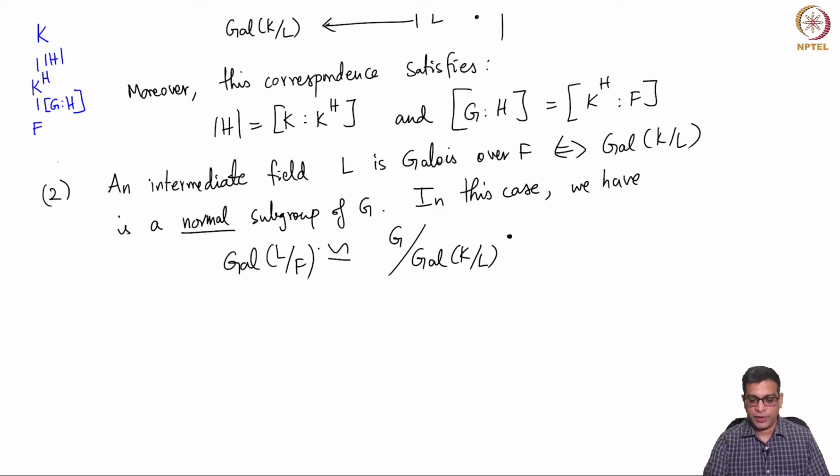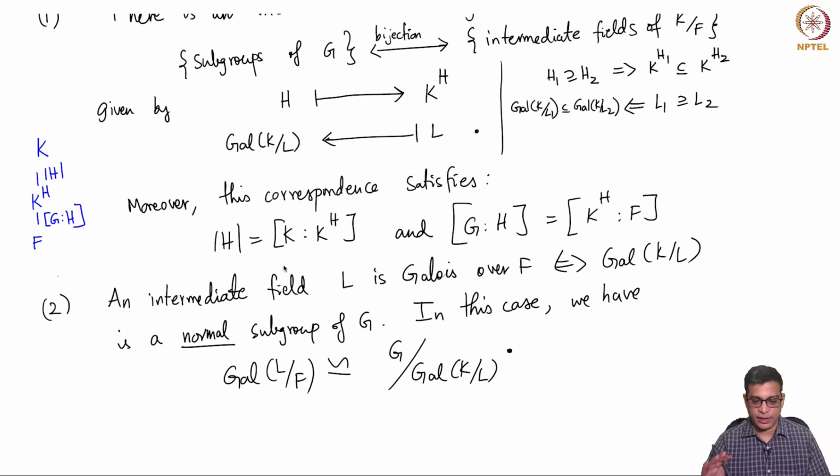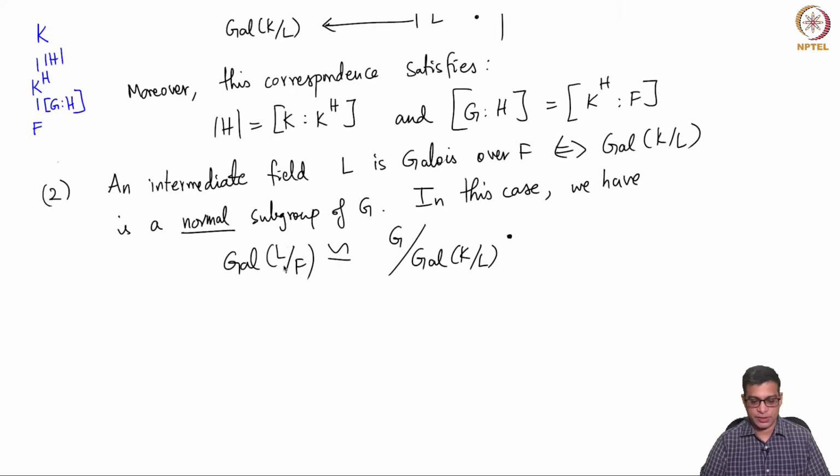So, an intermediate field L is Galois over the base field F if and only if the corresponding group, which is Galois K over L, is a normal subgroup of G. And if that happens, the Galois group is the quotient group, G mod Galois K over L. Okay, so this is a very nice and compact set of statements and they have very strong implications.